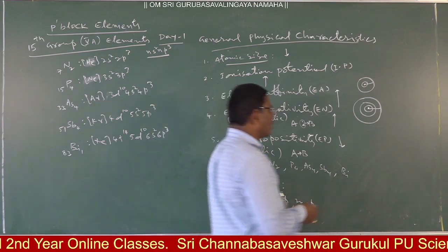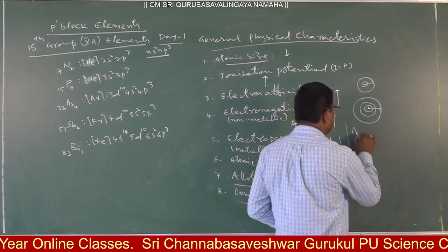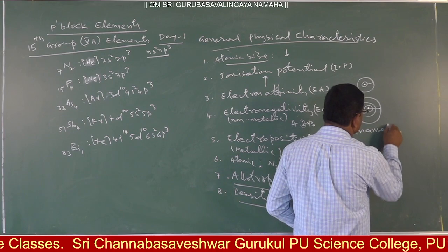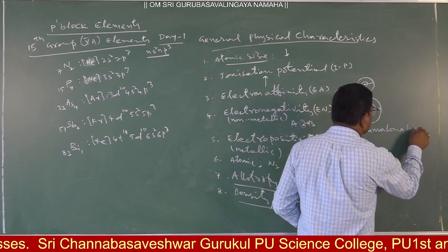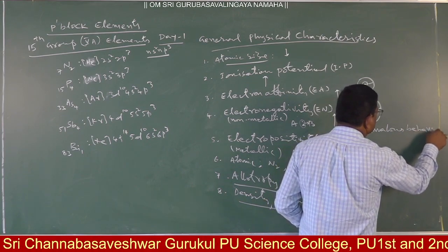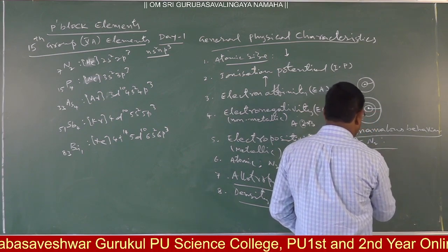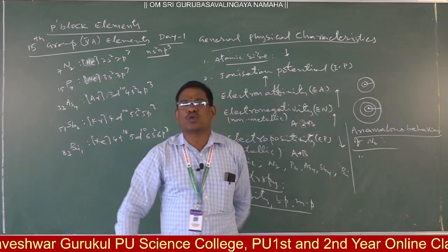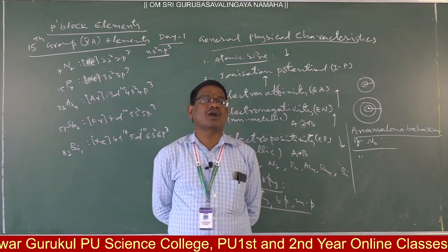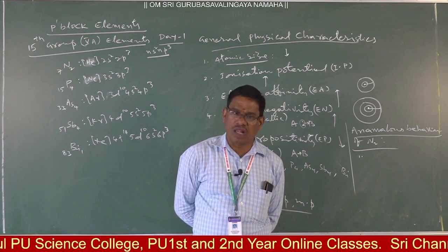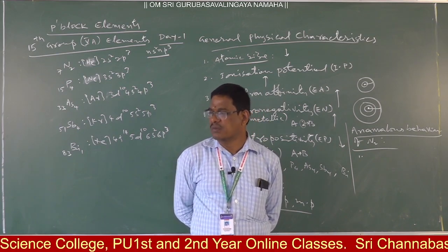Next, anomalous behavior of nitrogen. One is due to small size. The size of nitrogen is very small compared with other elements.